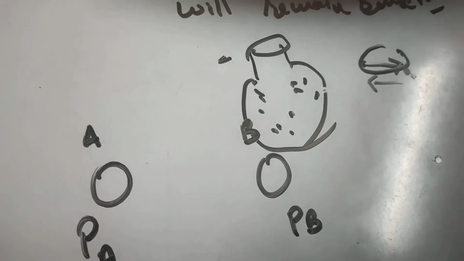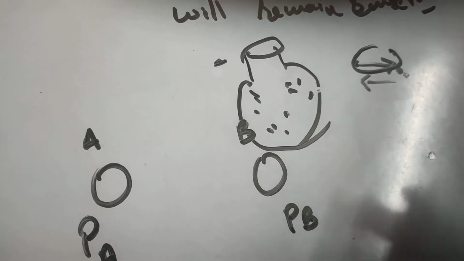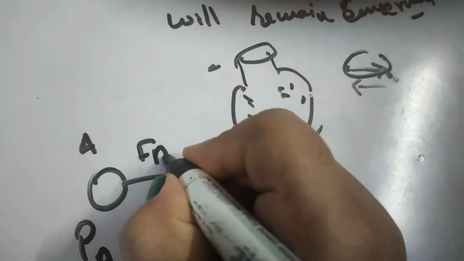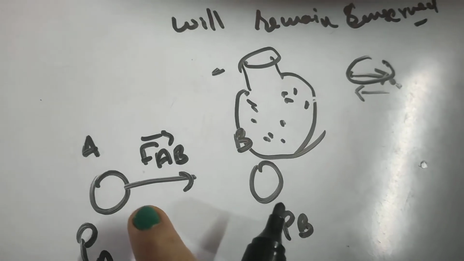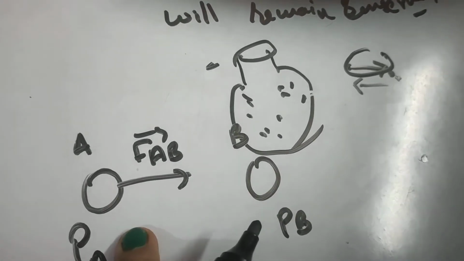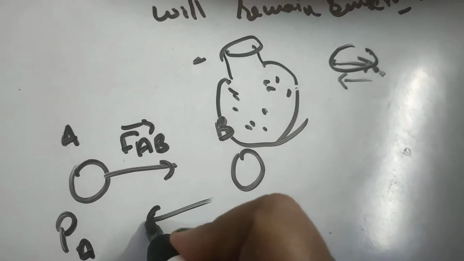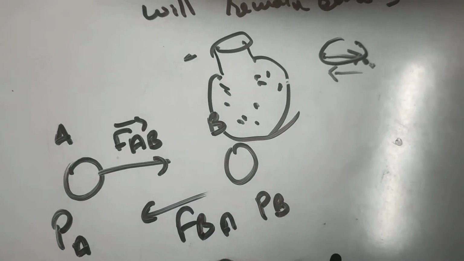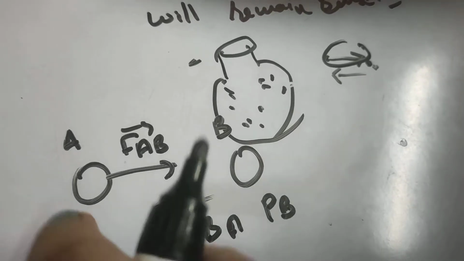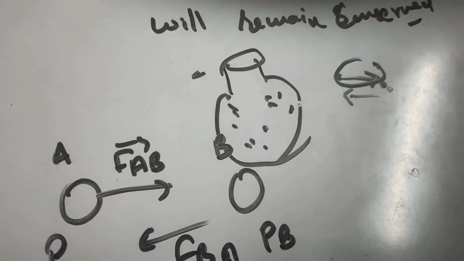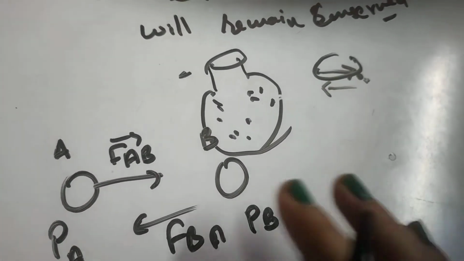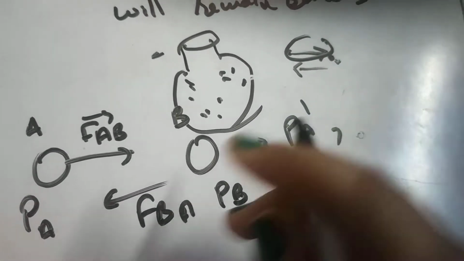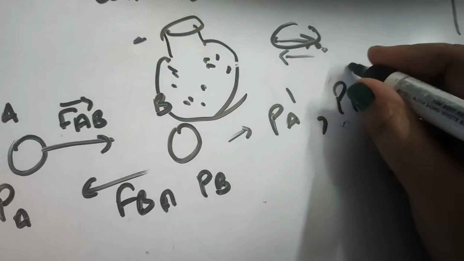Let them collide, and after some time let FAB be the force exerted on B by A, and FBA be the force exerted by B on A, right? On exerting the force, let us consider the momentum of A changes to PA dash and the momentum of B changes to PB dash.